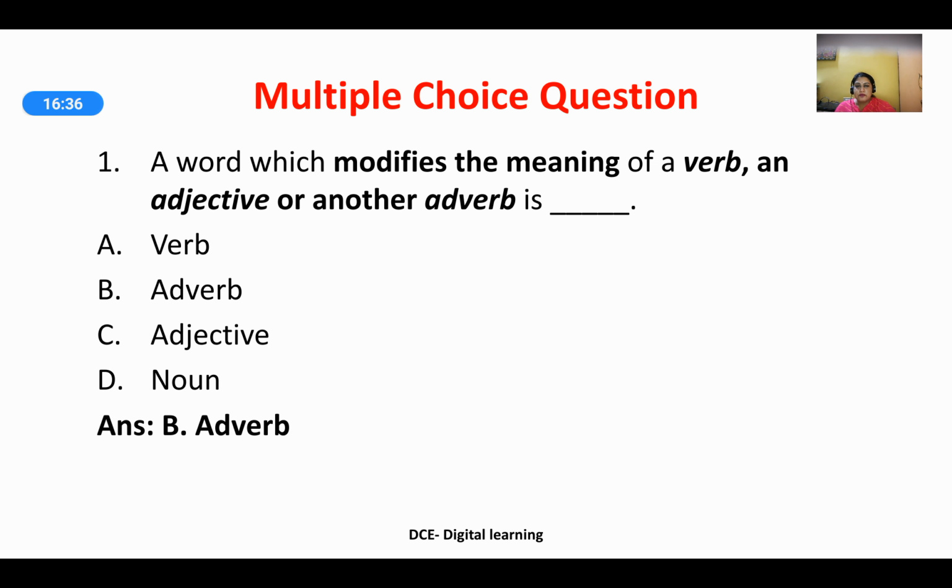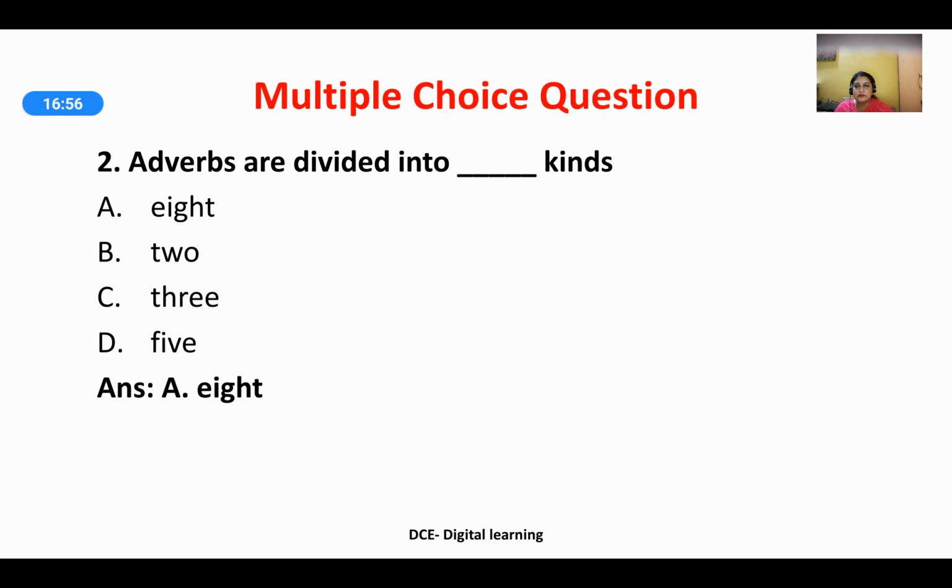So we come to the last part of the session, multiple choice questions to assess what we have learned in the course of this session. A word which modifies the meaning of a verb, an adjective or another adverb is: verb, adverb, adjective or noun? The answer is B, adverb. Adverbs are divided into dash kinds: 8, 2, 3, 5? The answer is option A, 8.